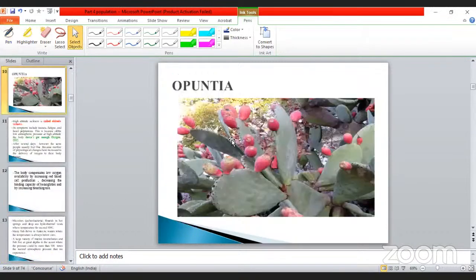See, this is called Opuntia. This plant is called Opuntia. See here, there is a leaf-like structure; the stem is modified in the form of a leaf-like structure. There is a small dot there, isn't it? That dot, what does it contain?